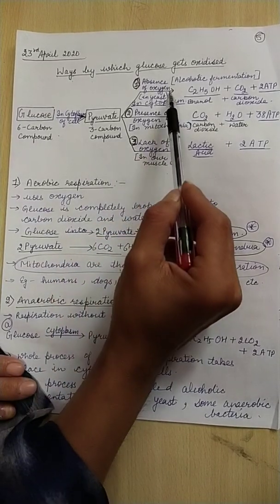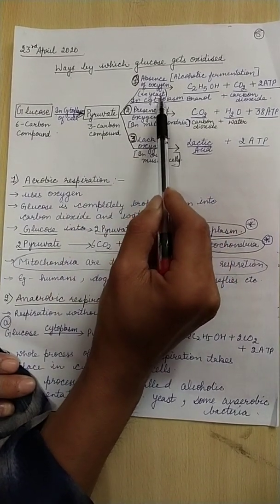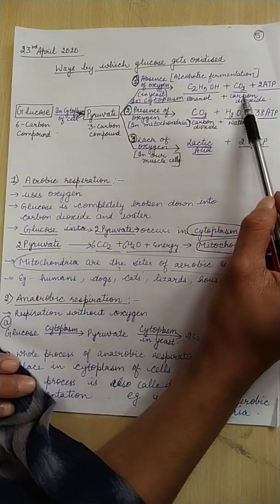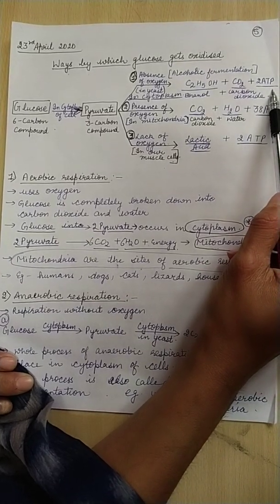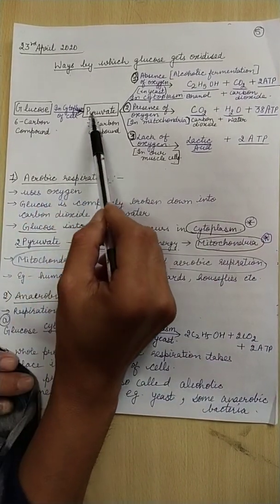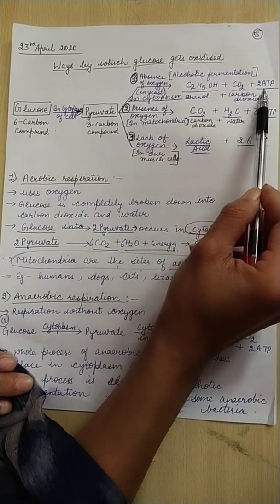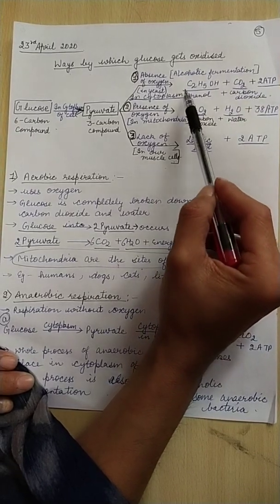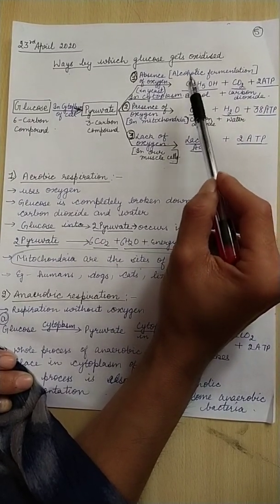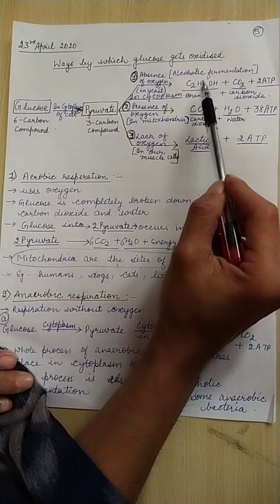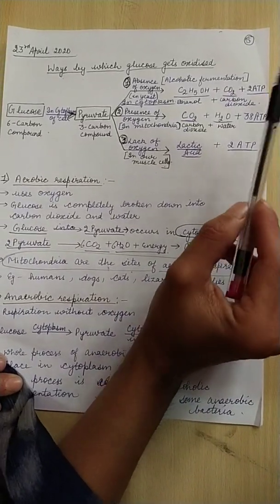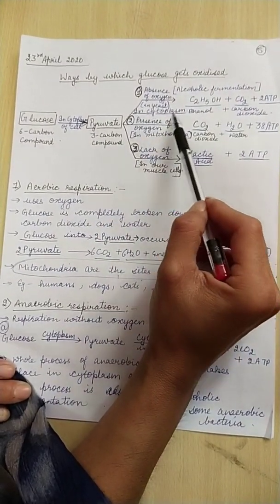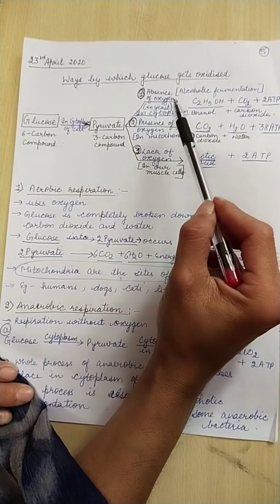Pyruvate in the absence of oxygen, as in yeast cells, gets converted into ethanol, carbon dioxide, and a small amount of energy is released. Because here glucose is broken down in the absence of oxygen, we call it anaerobic respiration, and it is also known as alcoholic fermentation because ethanol is being formed. Here the conversion of pyruvate into ethanol also occurs in the cytoplasm of the yeast cells.